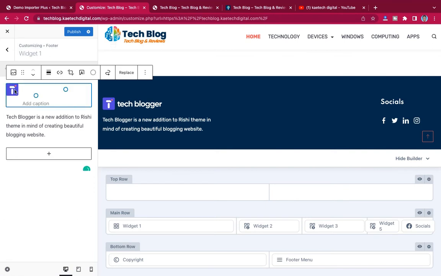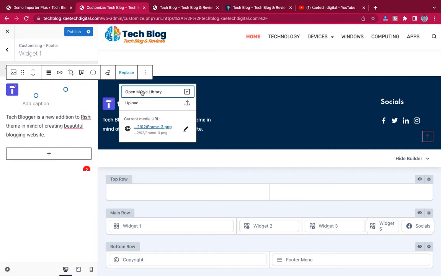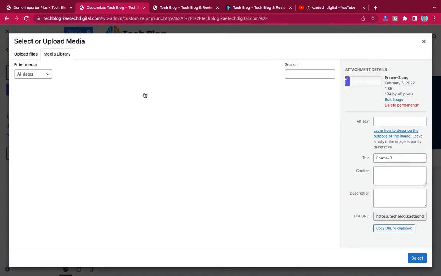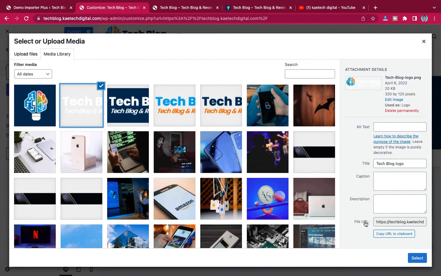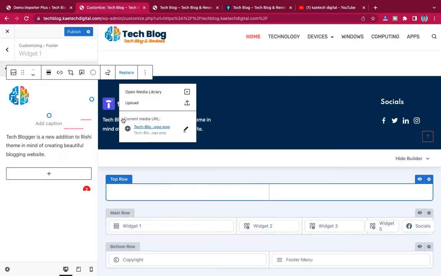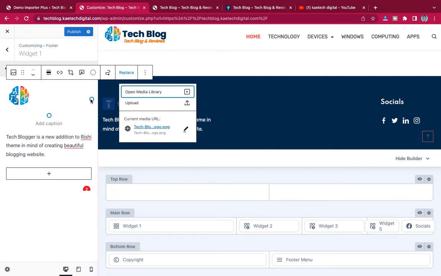When you click over here, just click on replace, and then open media library, and then replace the logo with this one, and then we can reduce the size a little bit.